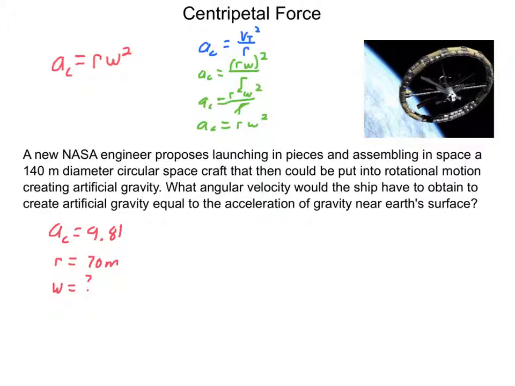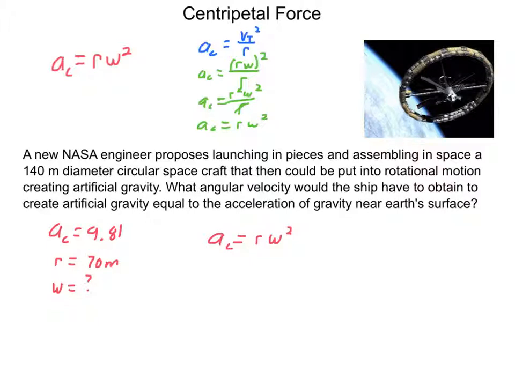So looking at this problem, we have a radius of 70 meters, diameter 140, so radius of 70 meters here, and we're trying to create a centripetal acceleration of 9.81. That way, it would give us artificial gravity, or the same acceleration as gravity, so it would feel like you are getting pushed upwards from the floor. That's the exact same feeling you have here on Earth, where the floor resists you falling through it with normal force, and so it's like it's pushing up at you, trying to counter the acceleration of gravity, 9.81. So that's the centripetal acceleration we want to cause, and we are looking for the angular velocity we would have to spin this spaceship at.